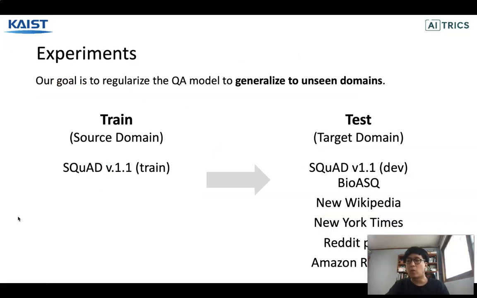In experiment, our goal is to show that SWAP is an effective regularizer under domain shift scenario. As we mentioned before, our goal is to regularize the QA model to generalize to unseen domains. So we train the QA model only with the SQuAD training dataset, then evaluate the trained model on the SQuAD dev dataset to measure the in-domain performance. Moreover, to validate the out-of-domain generalization performance, we use 5 different datasets.